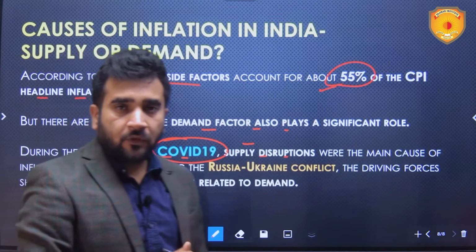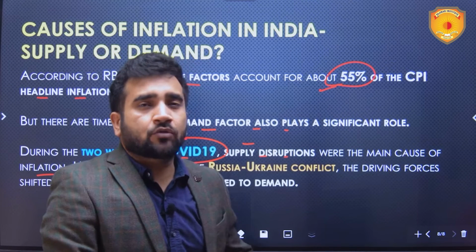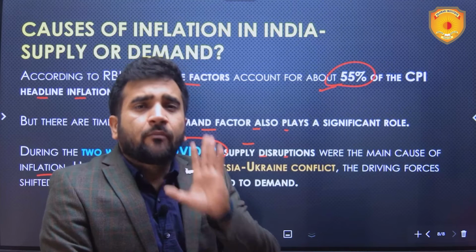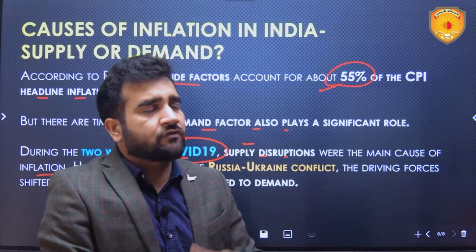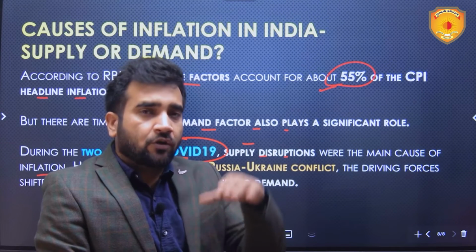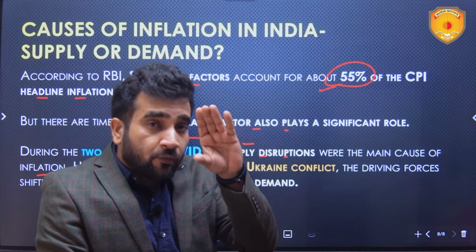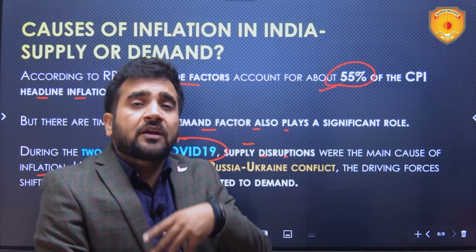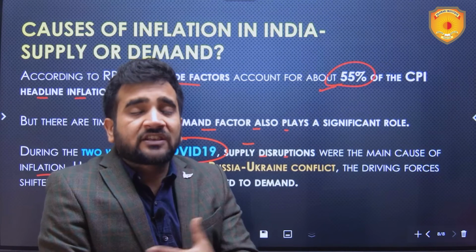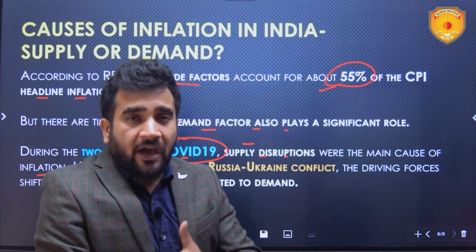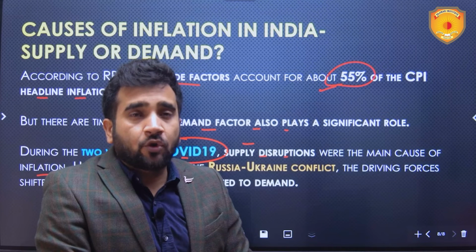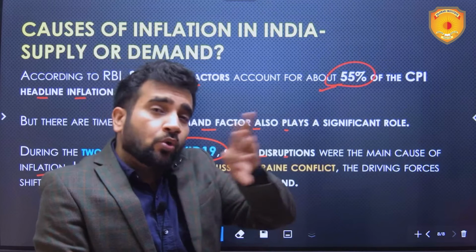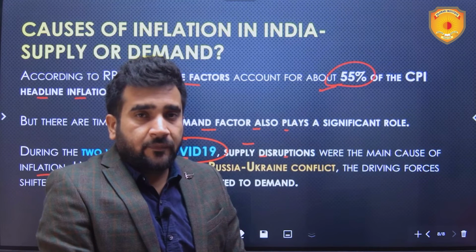Lockdowns were there. Initially, when lockdowns were there, everything was closed, demand was suppressed, and so was manufacturing. Production was also suppressed. Overall economy went down. The prices of the commodities started to come down initially. But when the vaccination came into picture, the markets started opening up, the economy started opening up, then the demand side took over the supply side constraints.